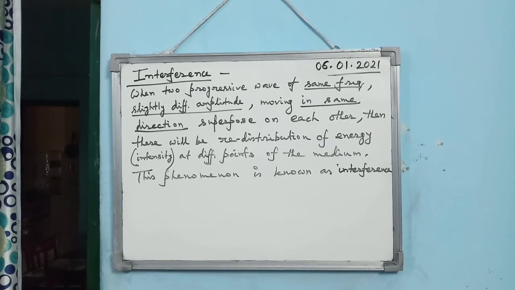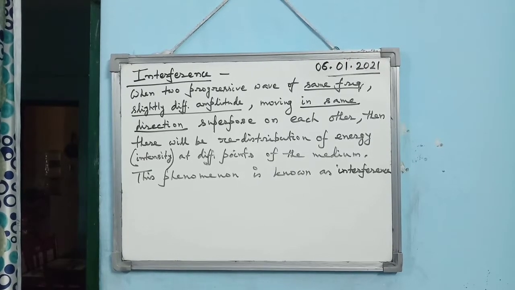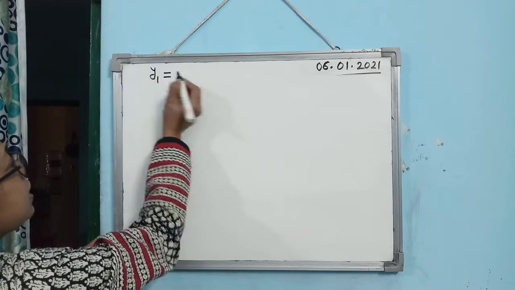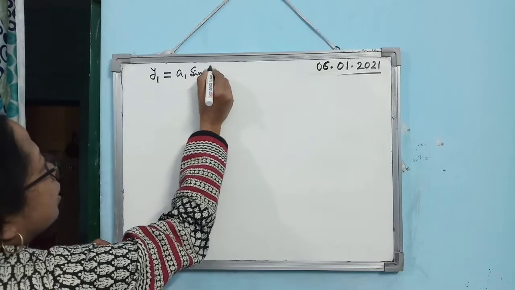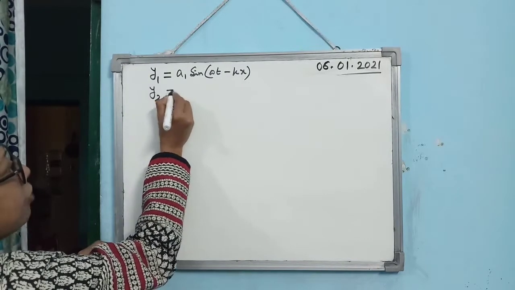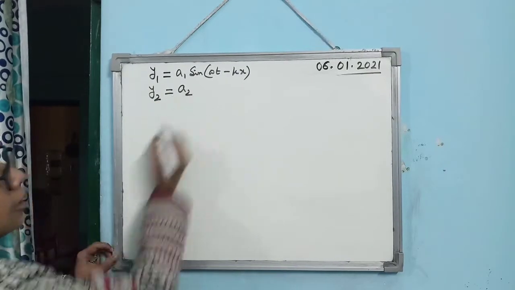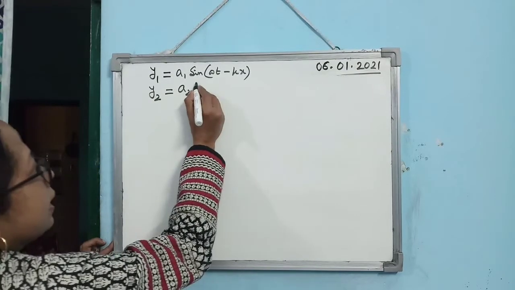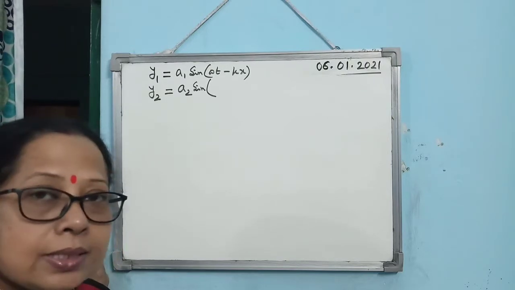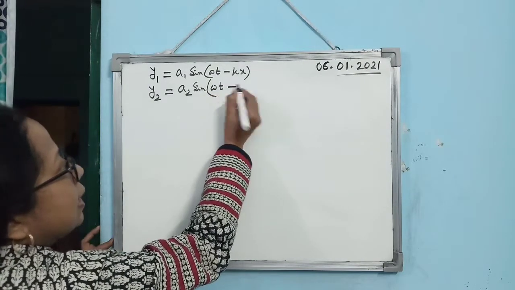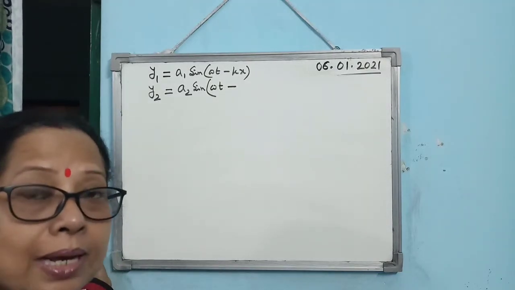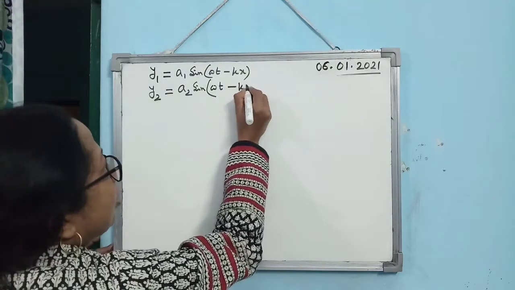Now we have to do the analytical treatment of interference. Consider that the first interfering wave is given by y1 = A1 sin(ωt − kx). The second interfering wave will have a slightly different amplitude, A2. Omega means 2πf, f is the frequency, so the frequency is the same and they will have the same omega. And k is 2π by λ, I hope you remember, so λ is also the same and this k will also be the same.